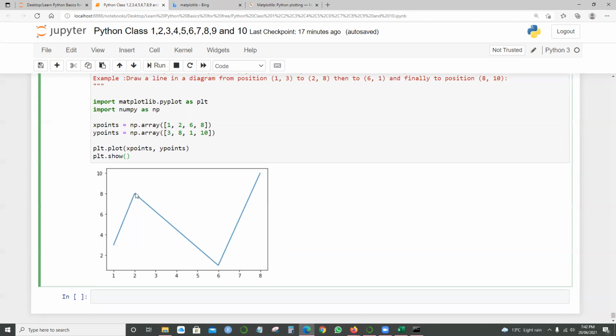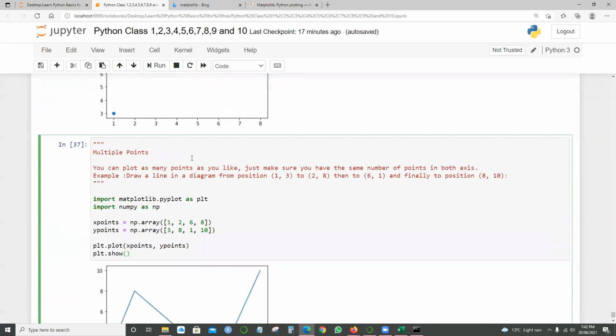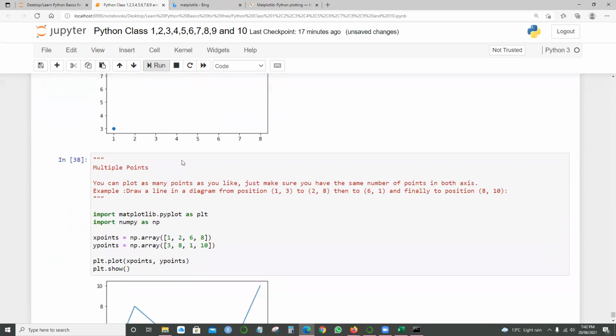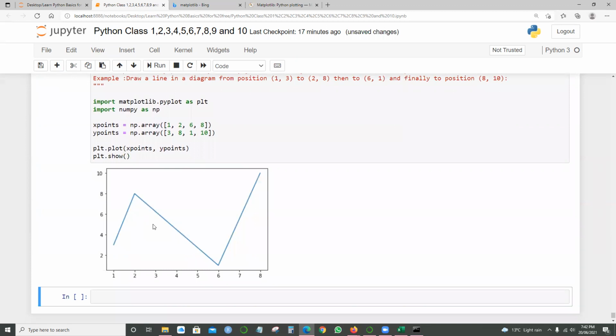Here the intersection is 2 and 8, here is 6 and 1, and here is 8 and 10. And 1 and 3, so here it will be 3 and it will be 1. We just need to note these: 1 and 3, 2 and 8, 6 and 1, and 8 and 10. It's simply multiple points which we are denoting, and then it's matching.